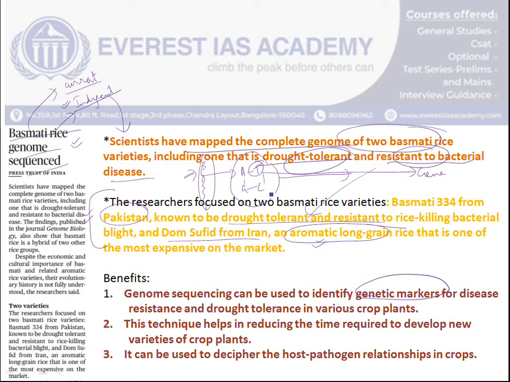One more good advantage is that if a crop is developing a disease, we can identify which genes get easily infected by the disease, and those genes we can remove. And there are some genes responsible in some plants, like this variety from Pakistan which is drought resistant and resistant to bacteria. Those genes we can mark and insert into a healthy rice variety. This is the advantage, friends, of genome sequencing. Through this we can inculcate that trait in the Indian variety itself, control diseases in rice, make it drought tolerant, and even develop aromatic fragrance. So this is the main advantage, friends.